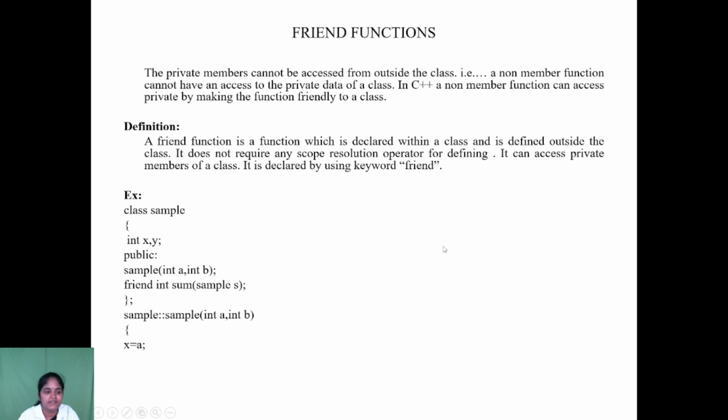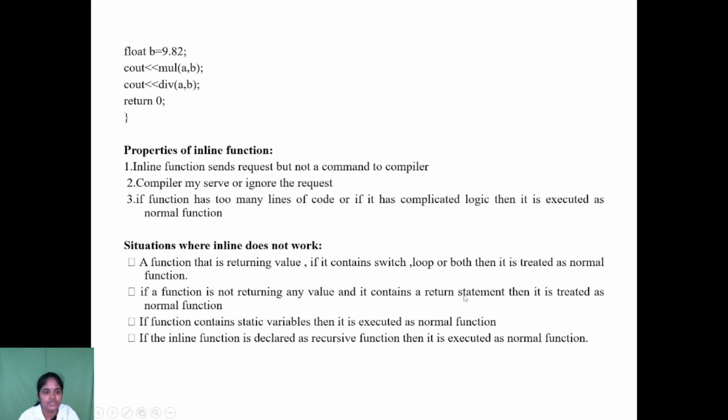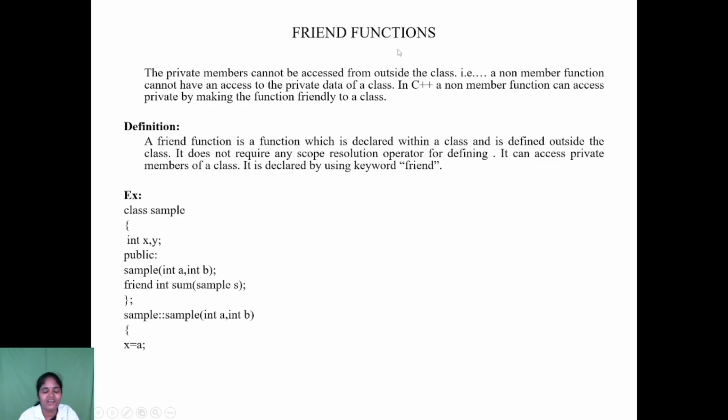So that's all about the inline function. Next, move on to the friend function, explained elaborately. Normally, outside the class, the private members cannot be accessed. Likewise, a non-member function also cannot access the private data of the class.